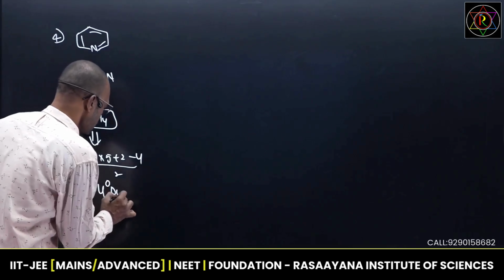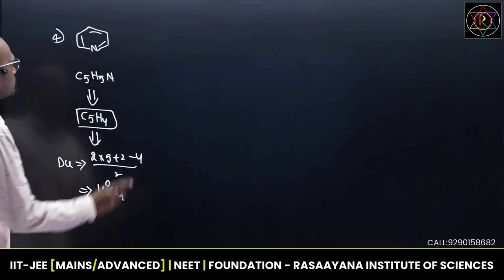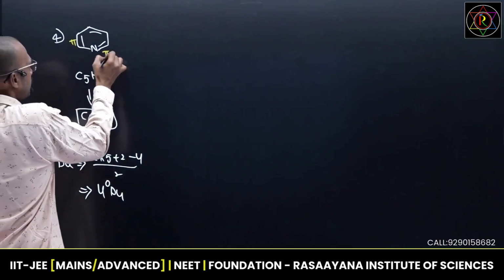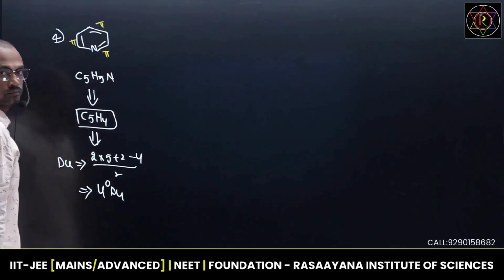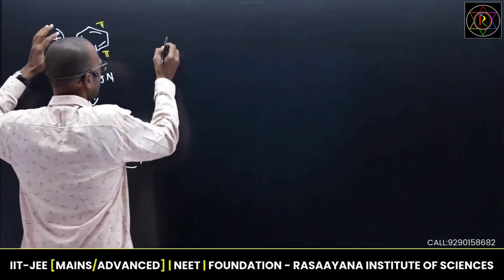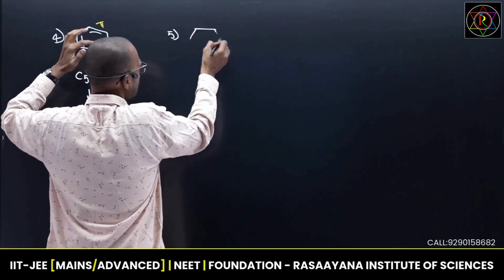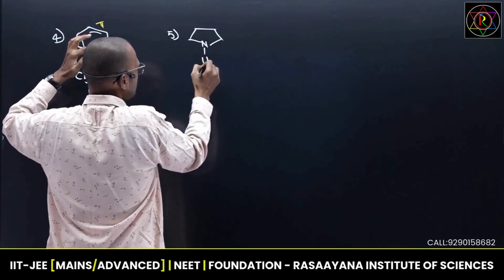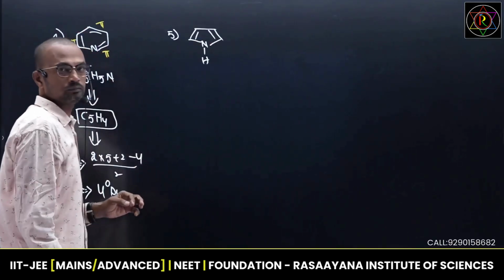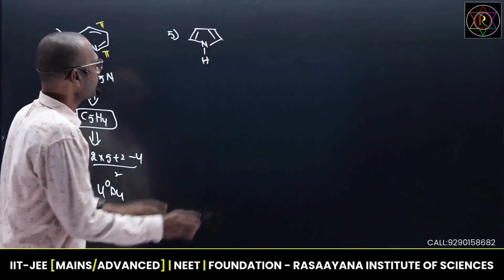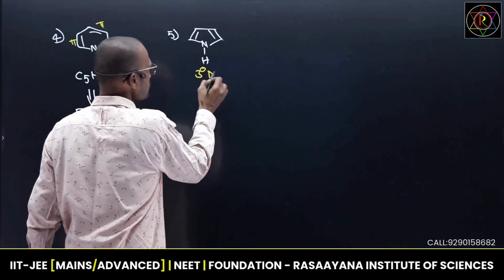Fourth degree of unsaturation. See this? 3 double bonds, pi bond, pi bond, pi bond, and 1 ring. Like that. So you can also calculate directly by watching this molecule. See, in this, what is the degree of unsaturation in this molecule? 2 double bonds, 1 ring. So third degree of unsaturation, like that.